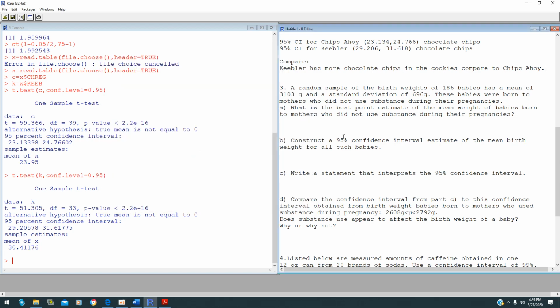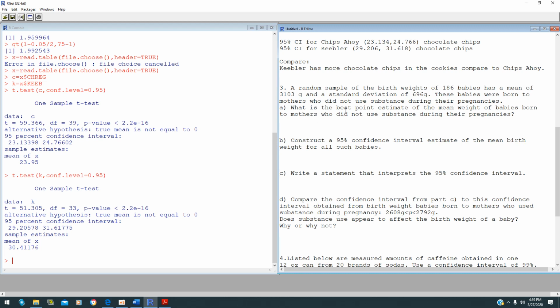This is for 7.2, question 3. A random sample of birth weights of 186 babies has a mean of 3,103 grams with a standard deviation of 696 grams. These babies are born to mothers who did not use substance during the pregnancy. Question A is asking for the best point estimate of the mean weight of babies born to mothers who did not use substance during the pregnancy.